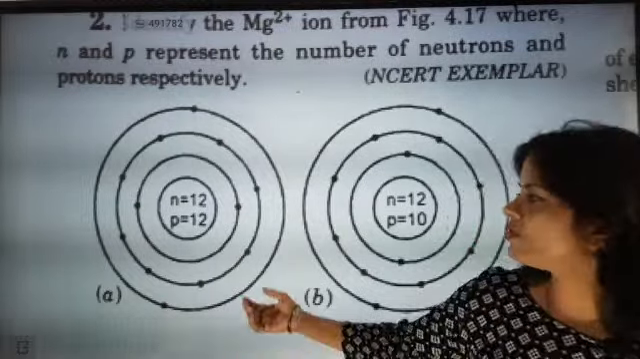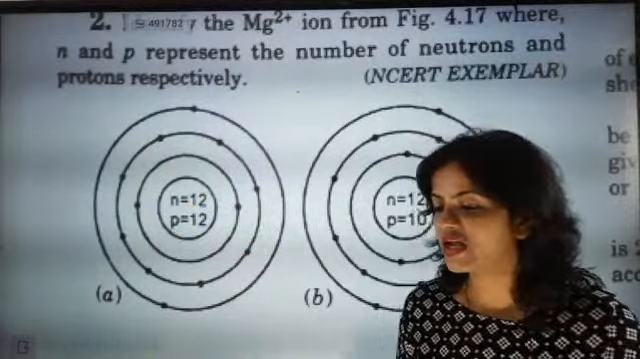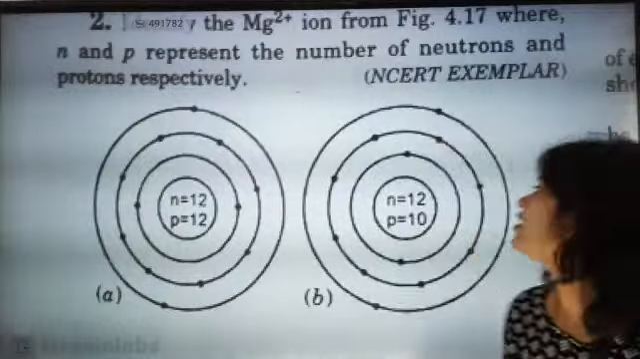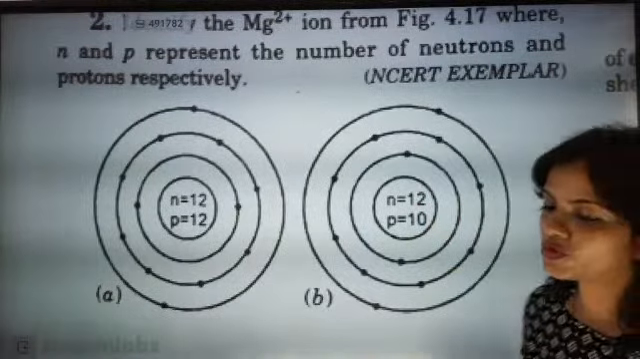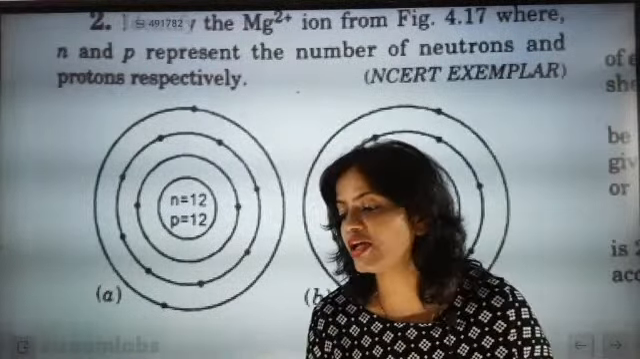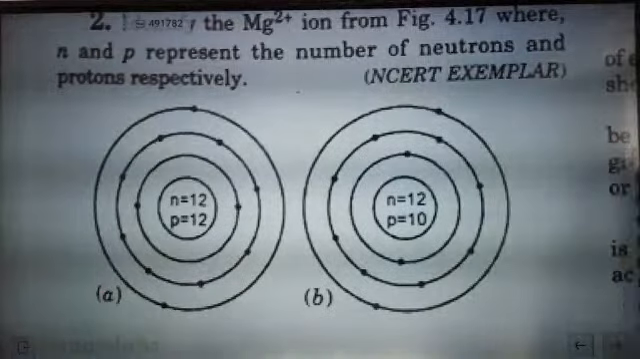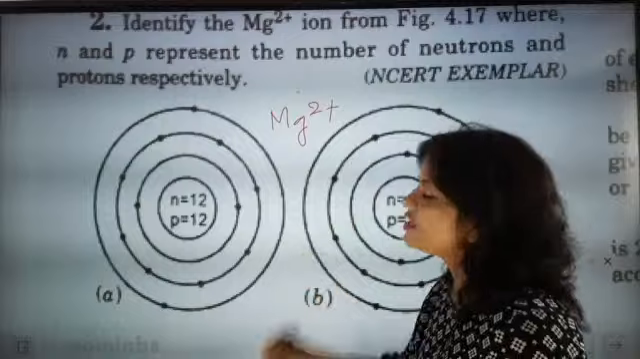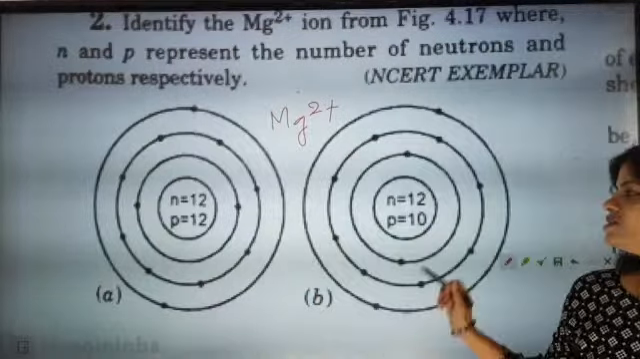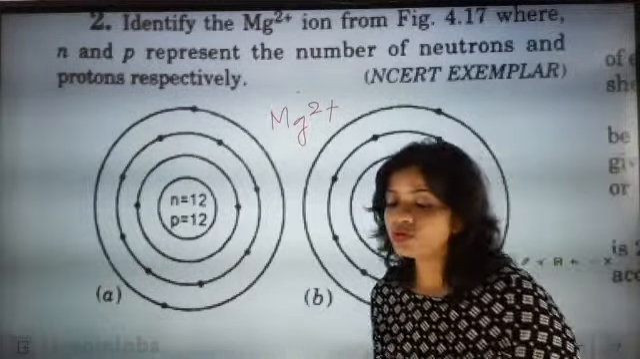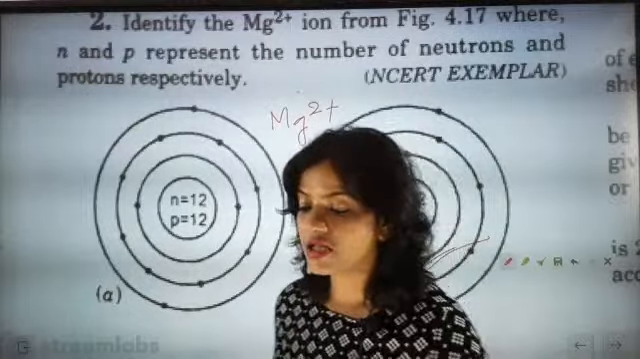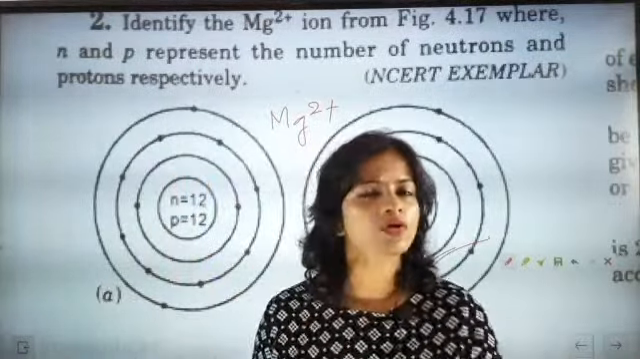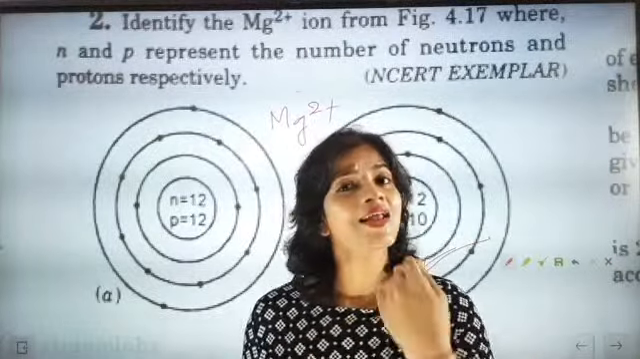So here the number of neutrons and protons is present. Here the number of neutrons is 12, the number of protons is also 12. Here the number of neutrons is 12, the number of protons is 10. So which one is going to represent Mg2+? We have already discussed it. The one representing Mg2+ is this one, because you know that in the nucleus the number of protons equals the number of neutrons in an atom, but in an ion,